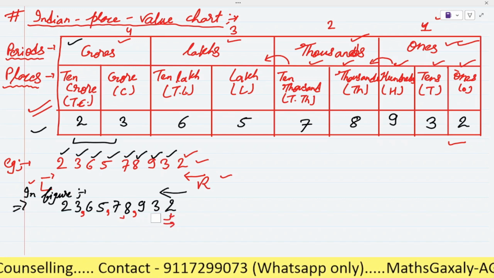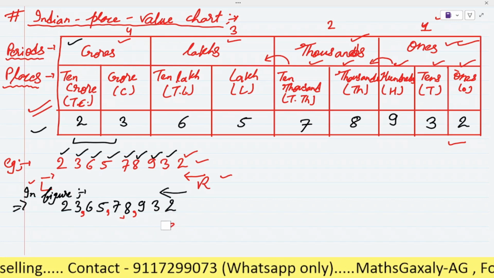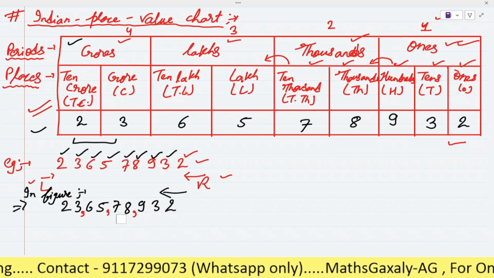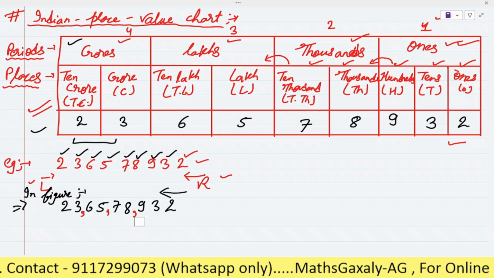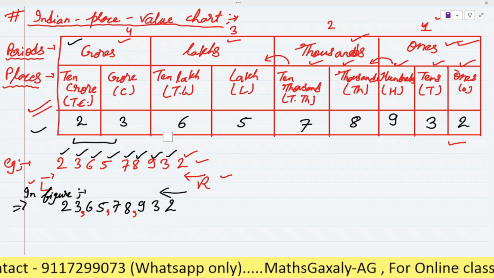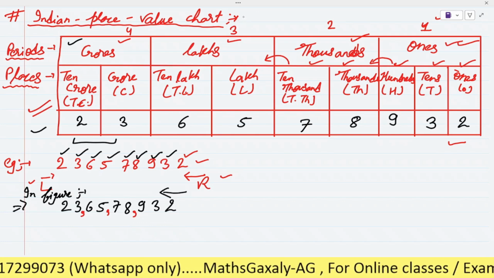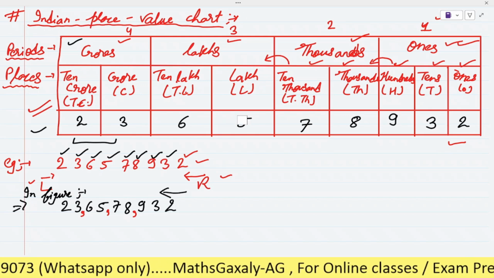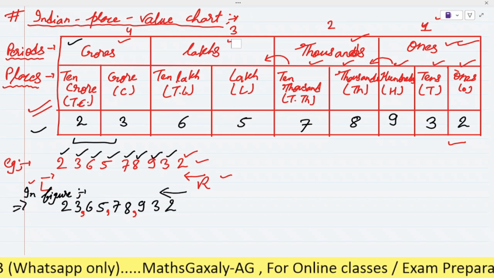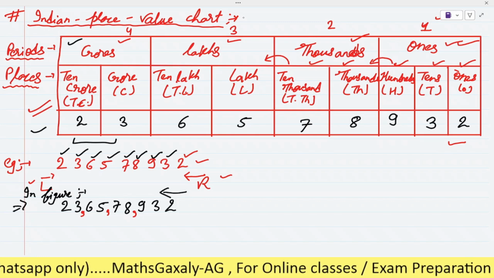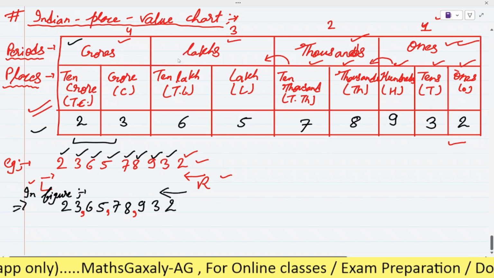Just tell me, is there any doubt? So this is the way to write the given number in figures, in figures according to the Indian place value system. Okay, is it clear now?